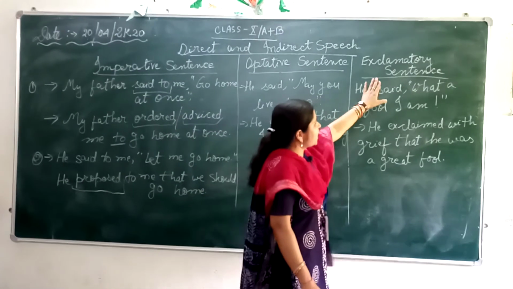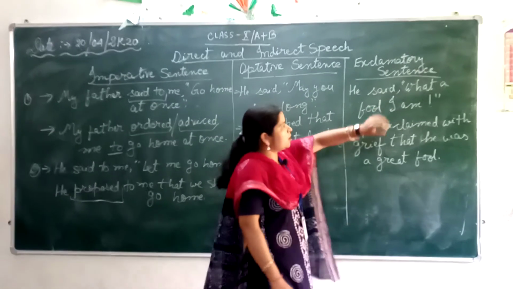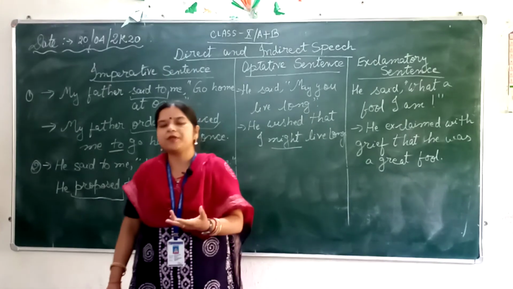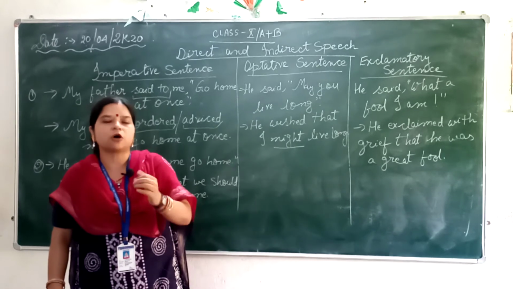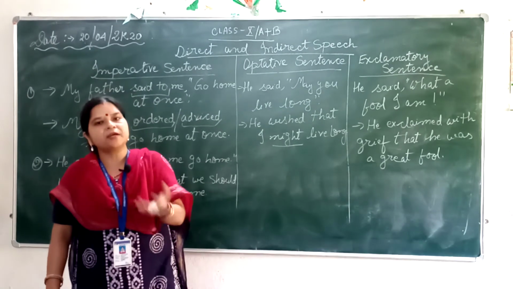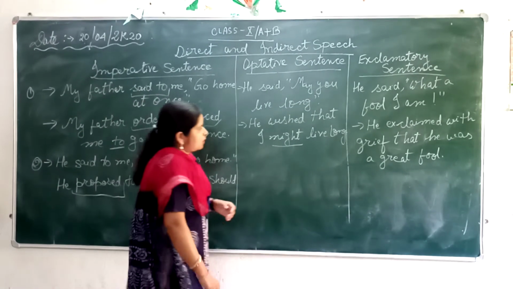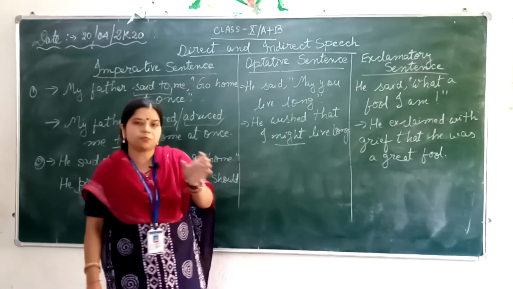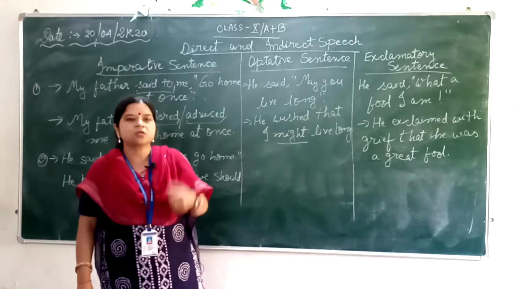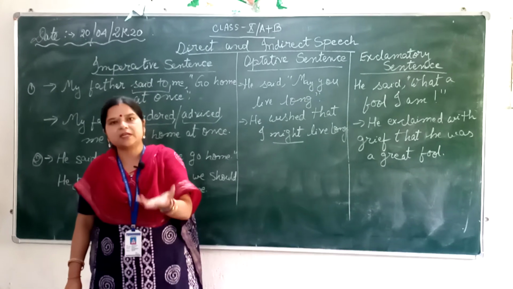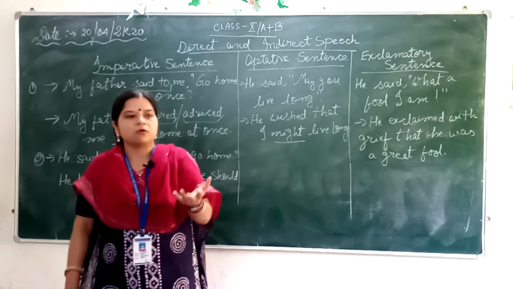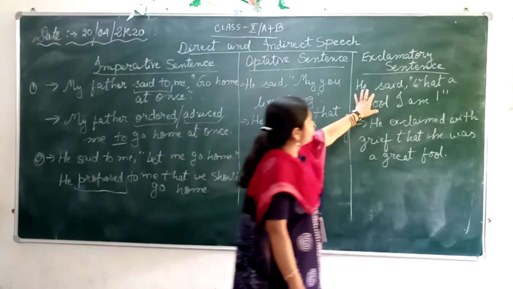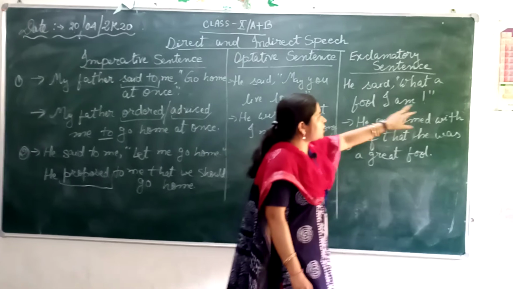Next topic is exclamatory sentence. Now when do we use exclamatory sentence? When we have to bring out the sudden emotions of our mind, our feelings. Now over here the reporting verb used is exclaimed with grief, exclaimed with joy, or he cried loudly. All these things we use. Over here I have used he said, what a fool I am.